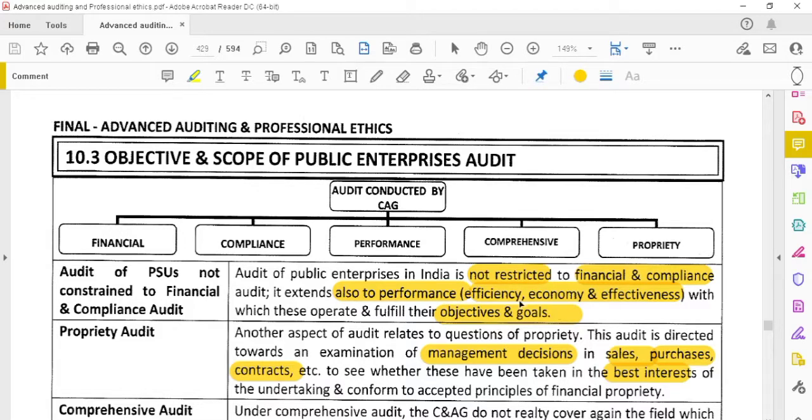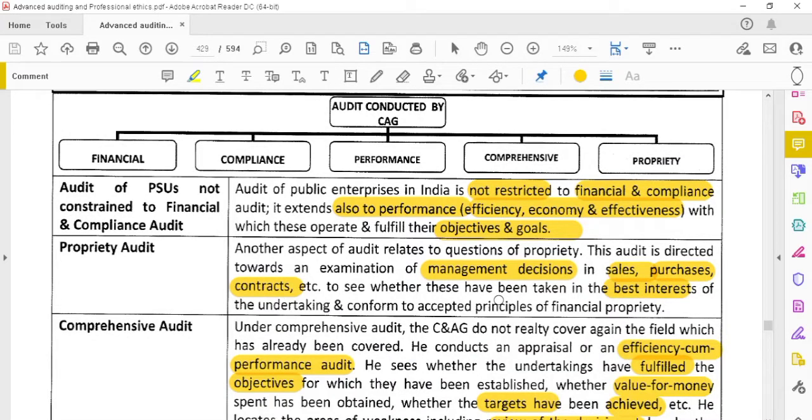Proprietary audit means we will be reviewing the management decisions. For example, if they make sales, they have to sell at the market price only. If they sell below the market price, then there is no use. They have to run the organization like their own organization, then only it will be profitable for the government.